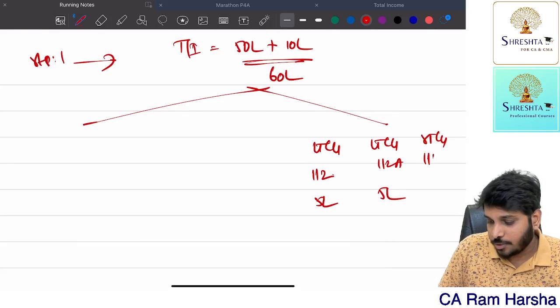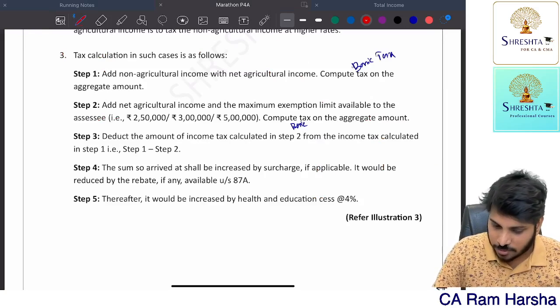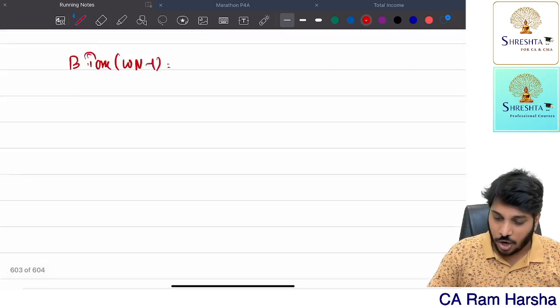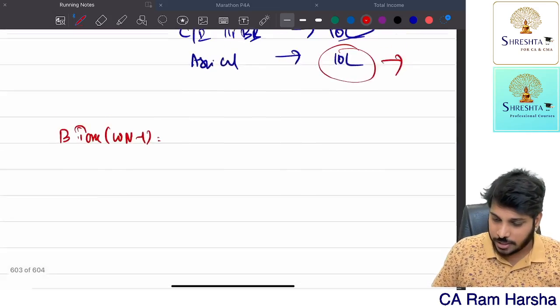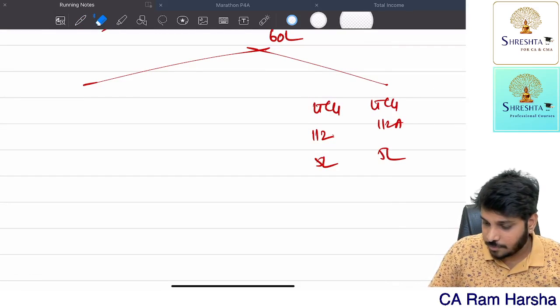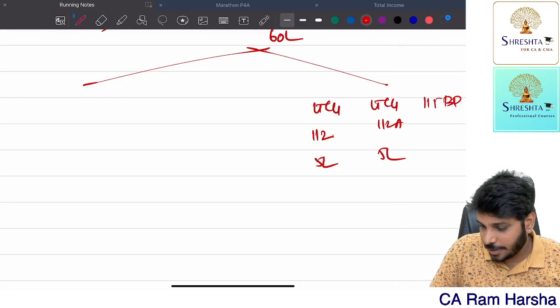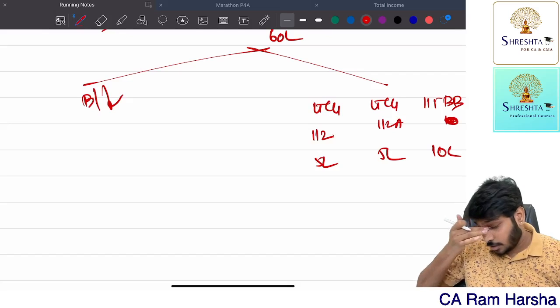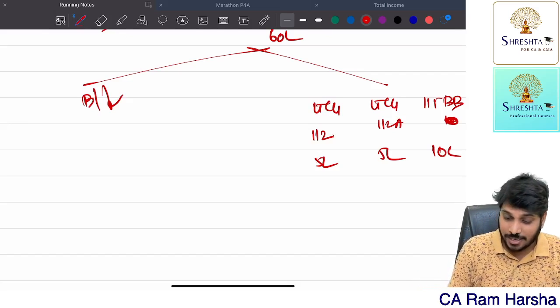Short-term capital gain 111A. Did I give short-term capital gain information in this question? No, it is not given. Lottery income is given, sorry. So straight away lottery winnings income 115BB, some 10 lakh. What is the balancing figure? So 60 minus 20 is 40.